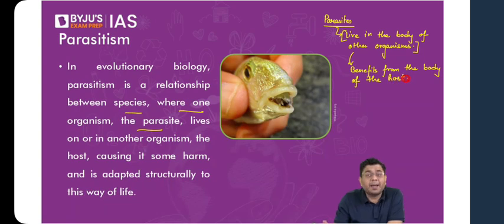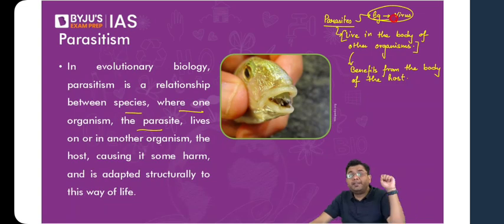Example, take the case of virus. Viruses are organisms which will always be thriving in the host body, but they will never be able to reproduce or thrive or grow on their own individual level, isn't it? So here you can take the case of a virus, COVID-19, for example. When you put a virus out of the body of an organism, immediately you will find its survivability is at stake and it won't be able to survive for a long duration. But as soon as it enters into the body of any other organism, you will observe that it starts growing, it starts multiplying.